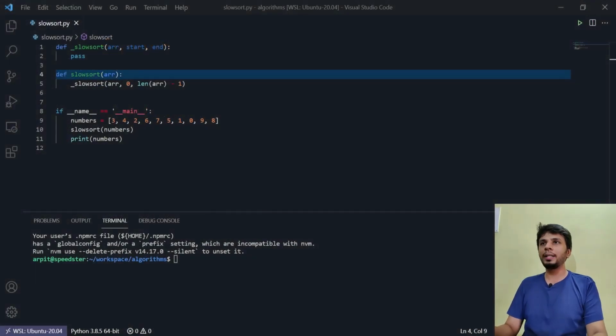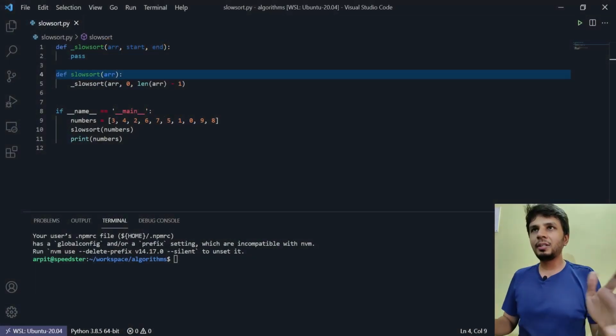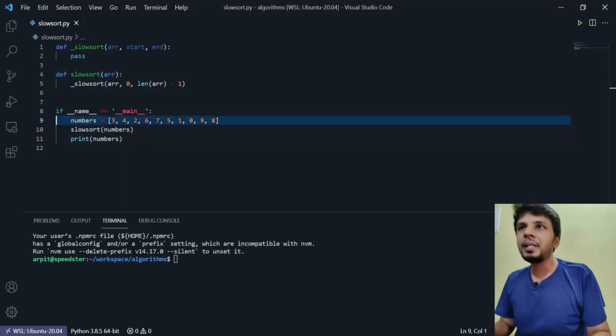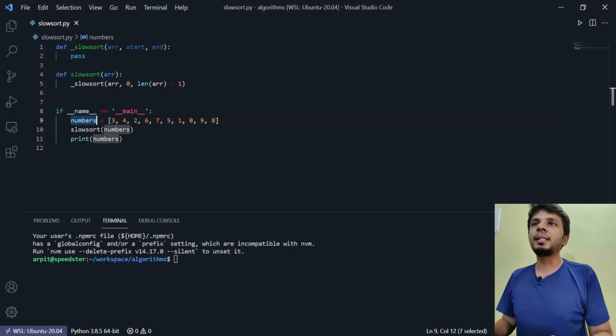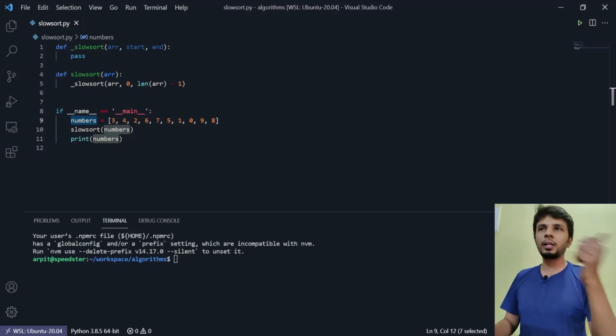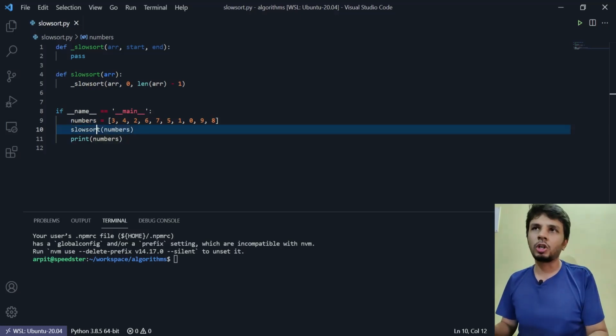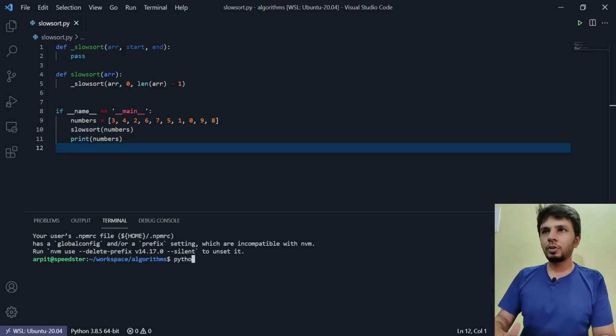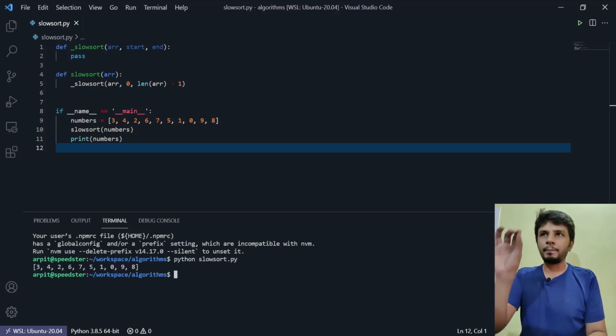So let's do one thing. Let's quickly code this, and it will obviously help you understand things a little better. Here I have an array called numbers. It has the numbers 3, 4, 2, 6, 7, 5, 1, 0, 9, 8. It's basically numbers from 0 to 9 arranged in a random order. And I have invoked a function called slow sort and then printed the numbers. When I invoke slow sort, it is right now doing nothing. I'll quickly run, and since it does nothing, my array is printed as is.